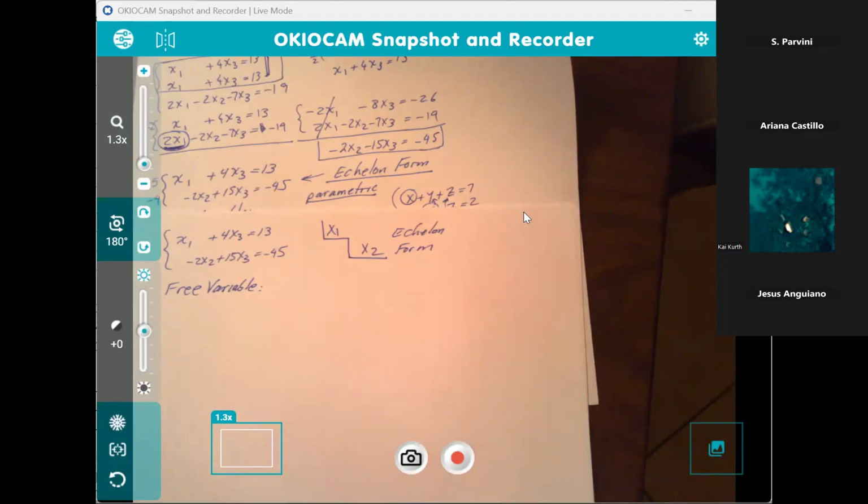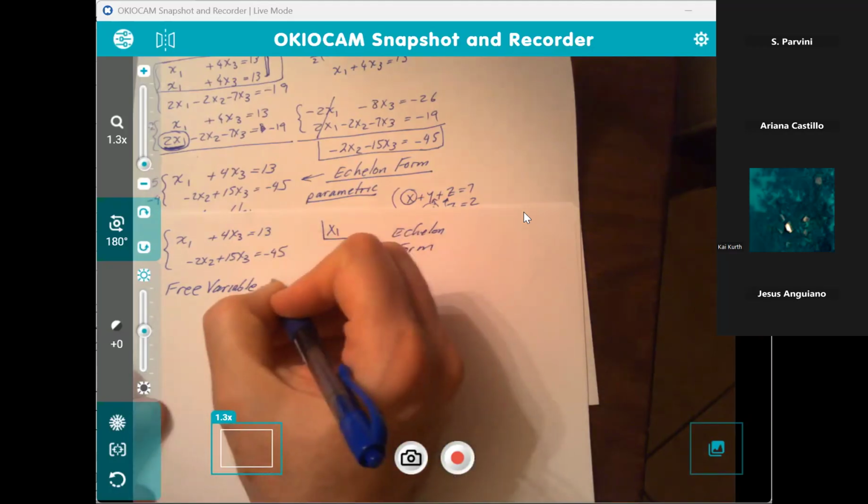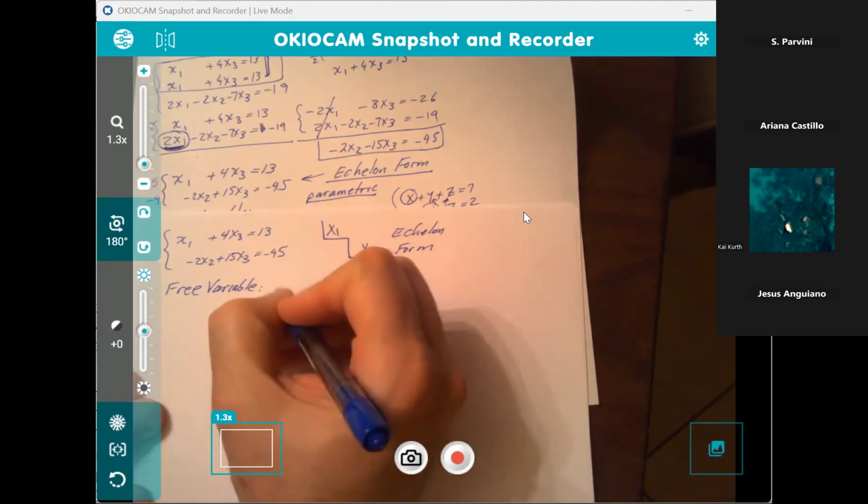Remember, the free variable is either x sub 1, x sub 2, or x sub 3. T is what you're going to let it be. So which of those do you want me to make free variables? X sub 1, x sub 2, or x sub 3? X sub 3. X sub 3, very good. Always the last one. Let's agree to that. So free variable x sub 3.